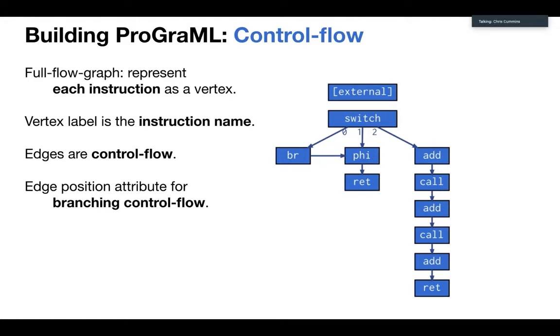The other thing is that the edges have a numeric attribute for branches. So for example, that switch, which has got 3 edges coming out of it, by adding a number, like a tag to those edges, you can tell which branch was which.